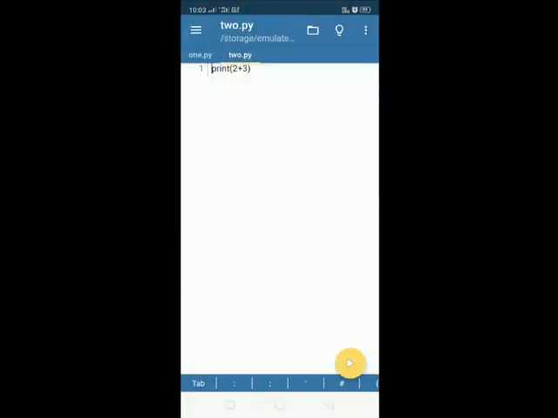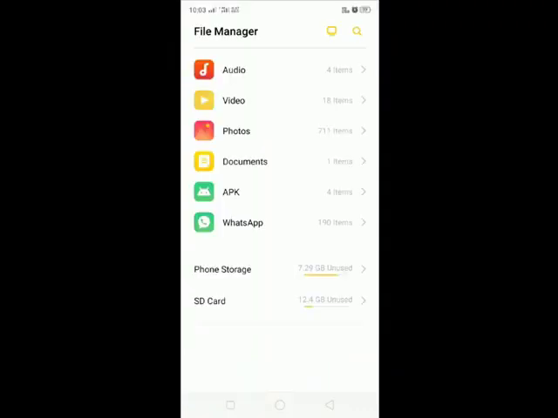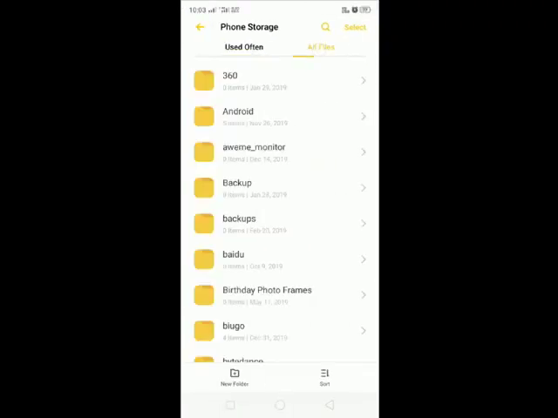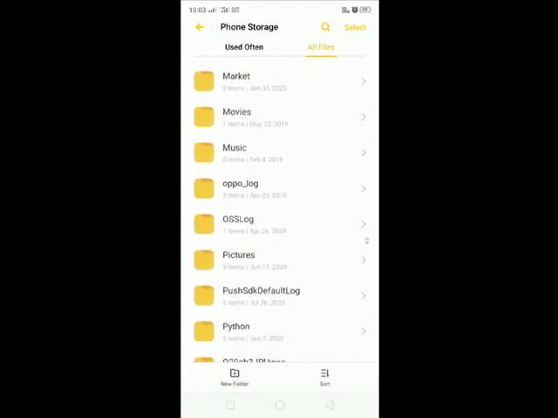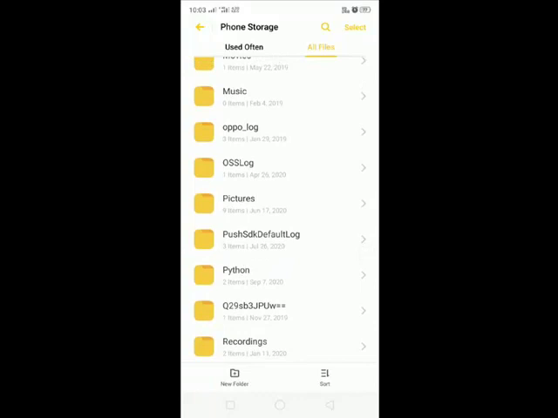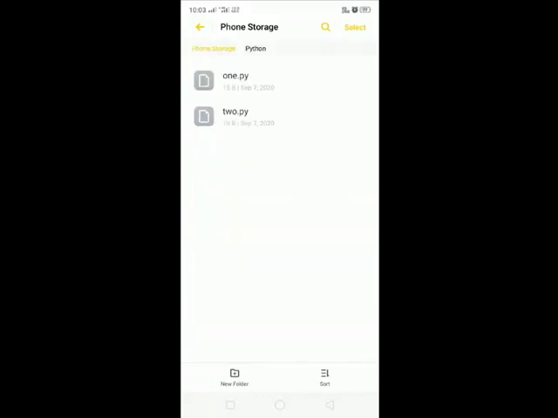If you want to send these files to your friends or teacher, just click on file storage, click on all files and go to Python. So here are the files, just select those files and click on the send option to send these files through WhatsApp or through Gmail. Okay, thank you.